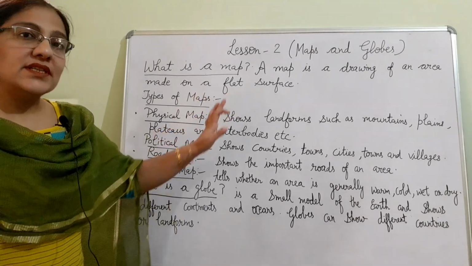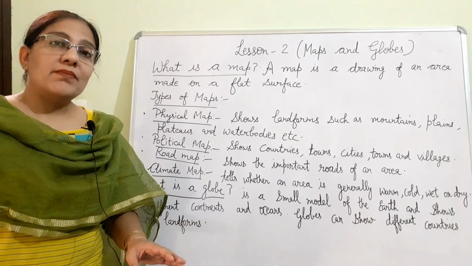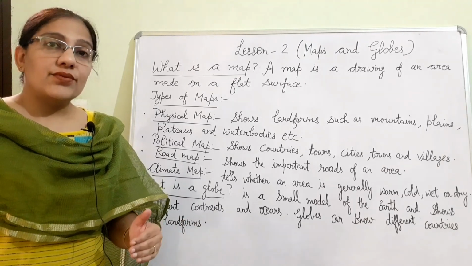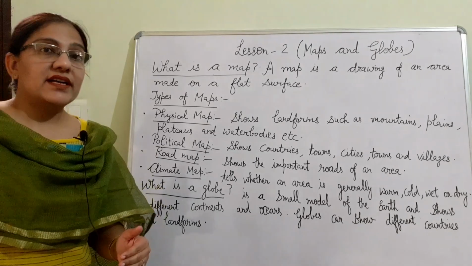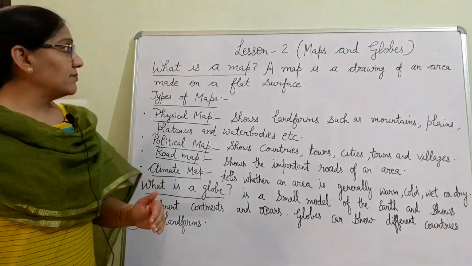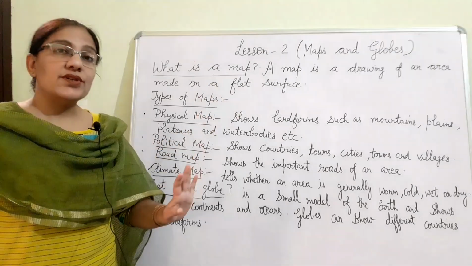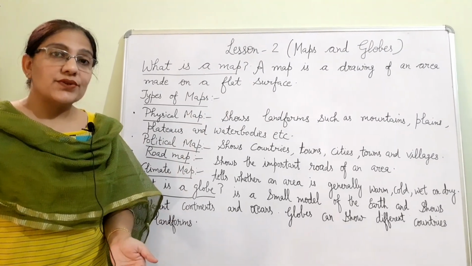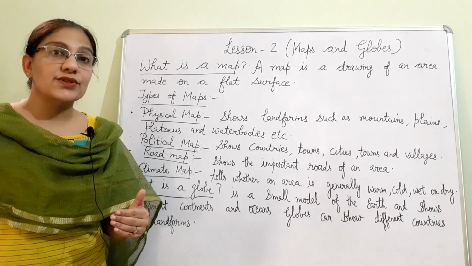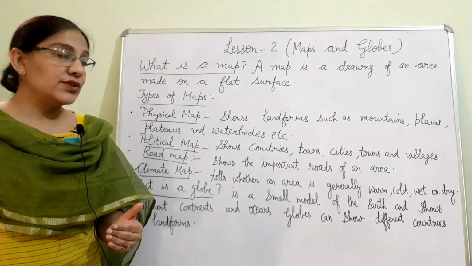How does a map help us? With the help of a map, we can find any country, town, or city, or we can find out the distance between two cities also. These maps may be printed maps and also digital maps, like we use maps on our smartphones also. Maps can be in printed form also.